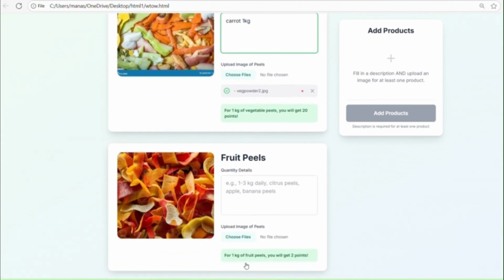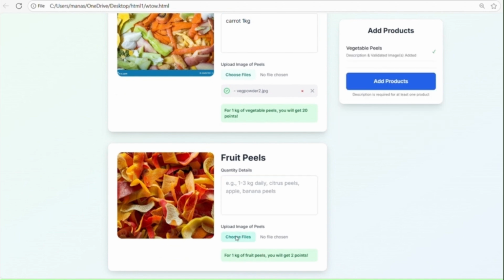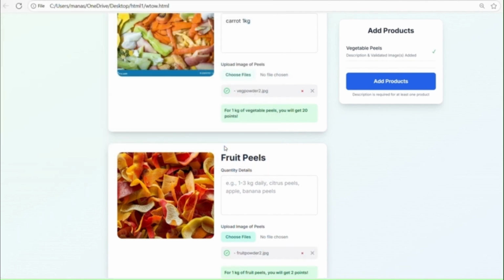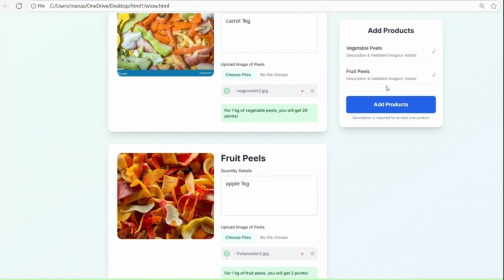In the same way, fruit peels. Now I have uploaded the right picture and it got uploaded. Let me give it as apple, 1 kg. Now you need to add the product.